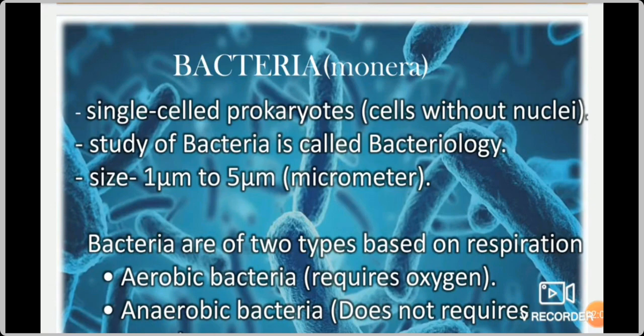Cells without nuclei. The nucleus is not developed properly. We have already learned prokaryotes and eukaryotes. Prokaryotes means no nucleus. Eukaryotes means it has a nucleus. Have you remembered now? I've taught this already in the previous class. So here bacteria is a prokaryote. It has no nucleus. The study of bacteria is called bacteriology.